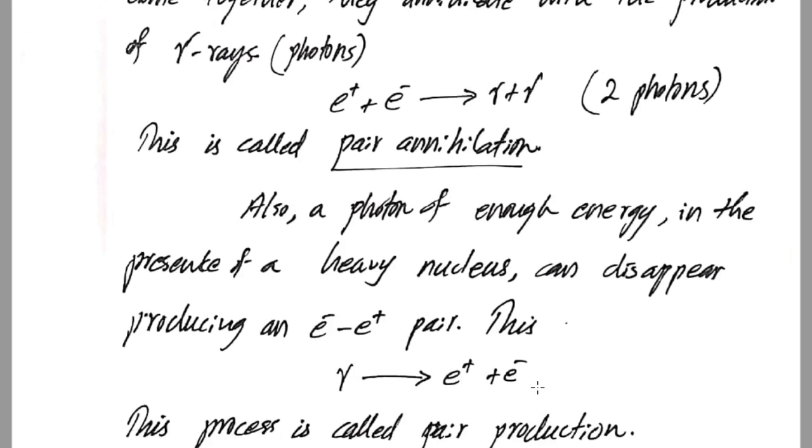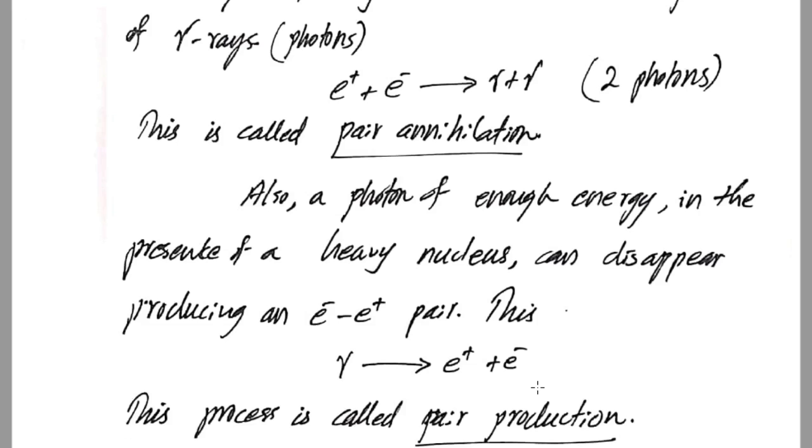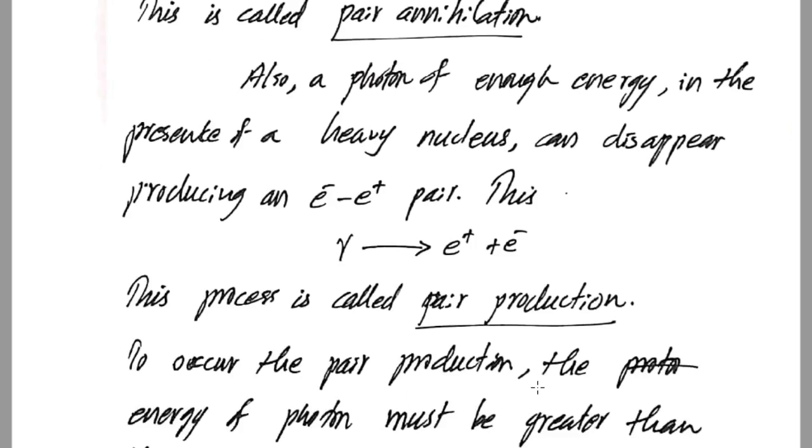This process is called pair production. So pair production is an example in which an amount of energy is converted into mass. These two processes, pair annihilation and pair production, reveal that energy can be converted into mass and mass into energy. They are interrelated.